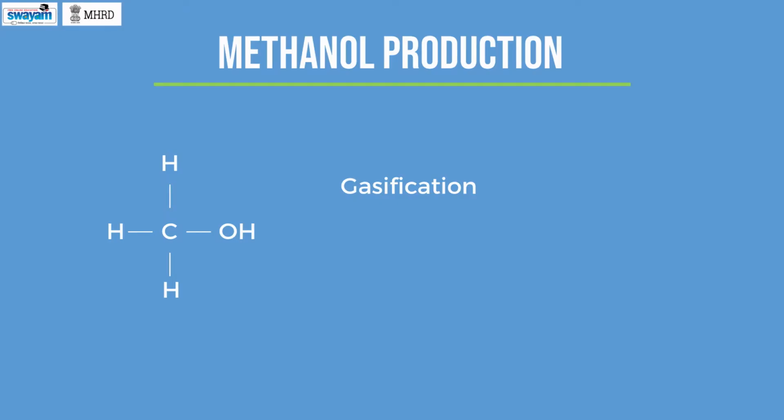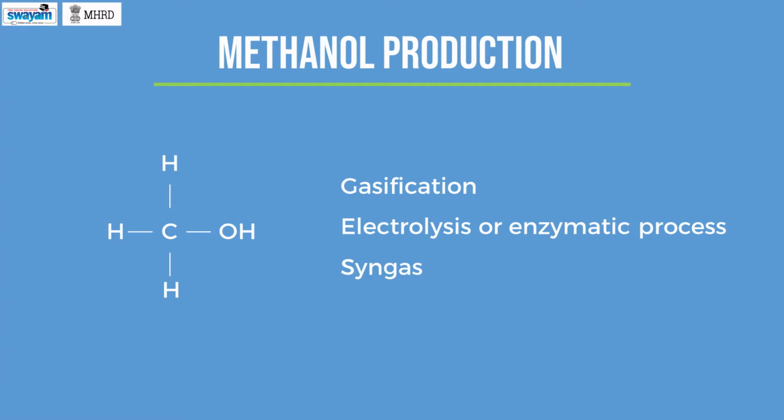Methanol is mainly produced from nearly all biomass, including animal waste, through a thermochemical process known as gasification. It can also be produced in a laboratory using electrolysis or enzymatic process. Methanol can also be produced from the syngas. Syngas is a mixture of carbon monoxide and hydrogen in the ratio of 1:2. The syngas is then reacted over a catalyst at elevated temperatures and pressure to form methanol. We will discuss this syngas in detail in the next module, gasification of biomass.